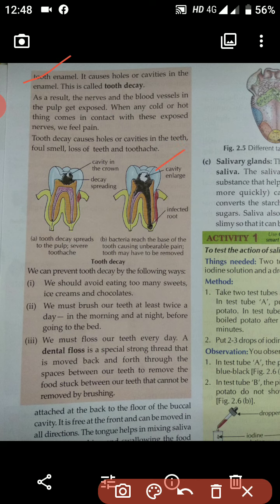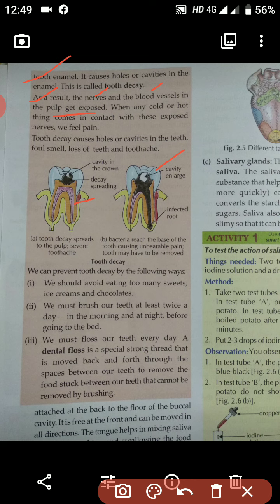This white part is the enamel. It is the hardest part of our body. As a result, the nerves and the blood vessels in the pulp get exposed. So students, what happened after decaying? The nerves and the blood vessels in the pulp get exposed. These are the nerves and blood vessels shown over here in the picture. They will get exposed, that means they will come out from their original place.